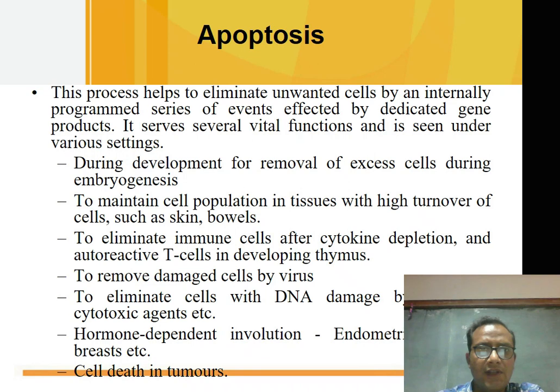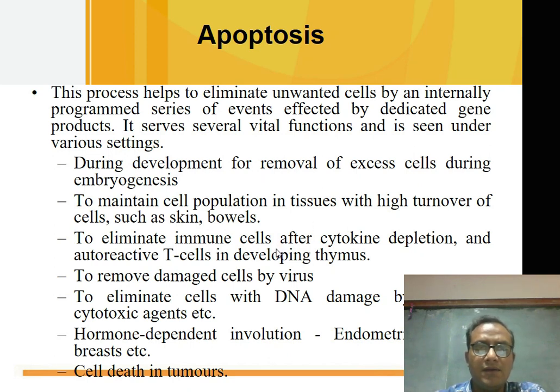Apoptosis is a process that helps to eliminate unwanted cells by an internally programmed series of events, and it helps in several vital functions in the body, like removal of excess cells during embryogenesis. Another example is to maintain the cell population in the tissue.